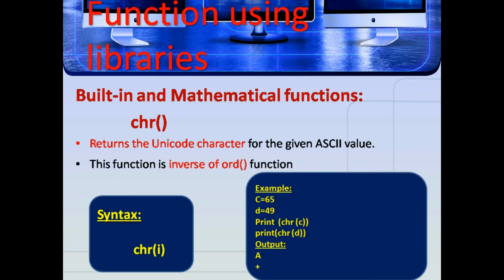Next function is the chr function. It returns the Unicode character for the given ASCII value. This function is the inverse of the ord function. Here the syntax is chr(i). Example: c = 65, d = 43. print(chr(c)), print(chr(d)). Given the ASCII value, it returns the Unicode character. Here the output is A and +.